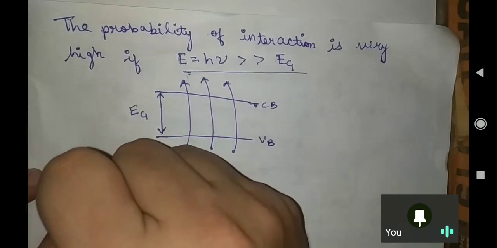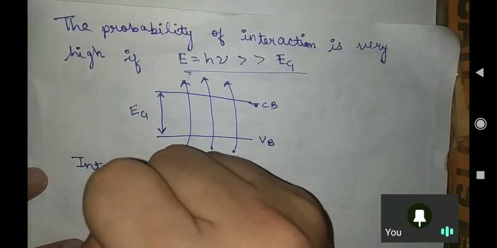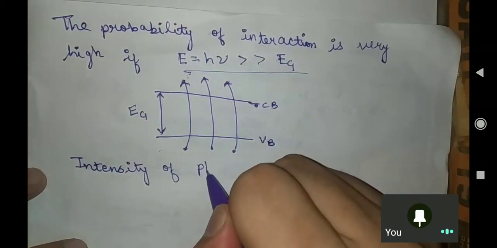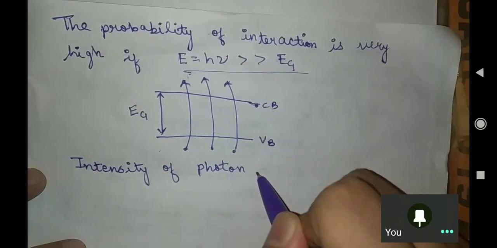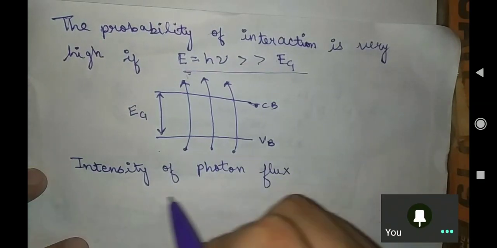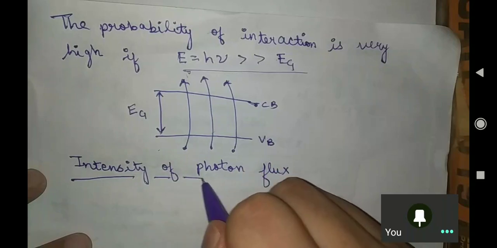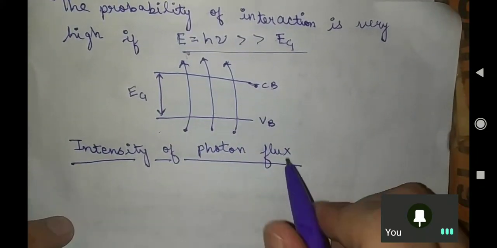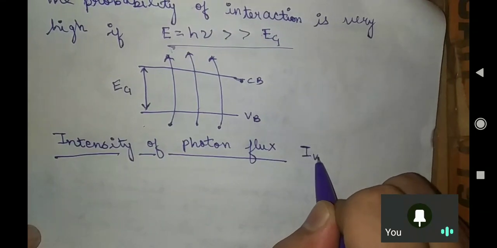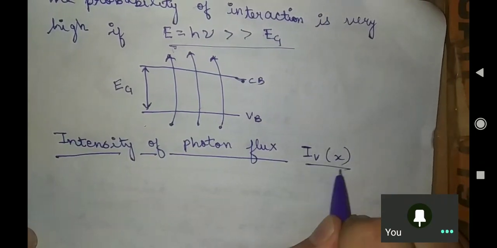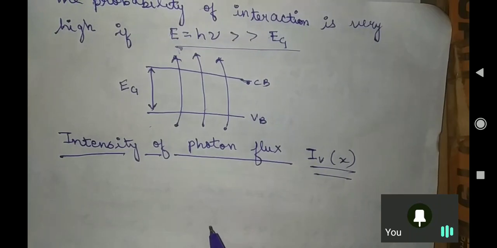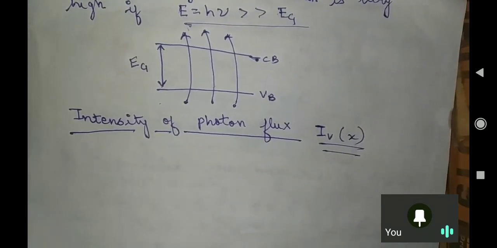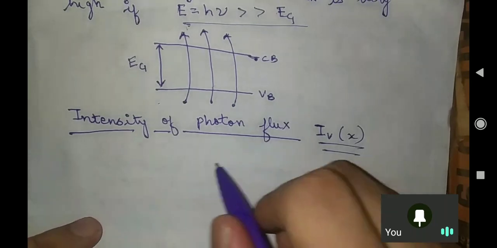Now let us study some formulas regarding this. Intensity of photon flux. It is denoted by I_v of x. Why x? As a function of distance. Suppose you are having a semiconductor like this.